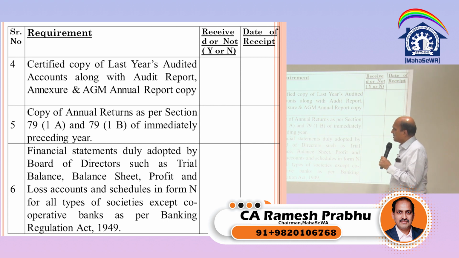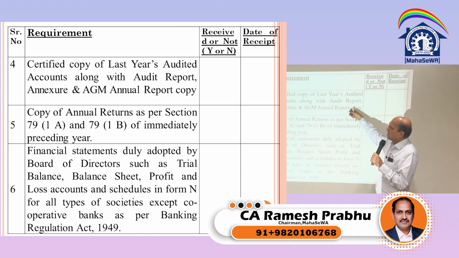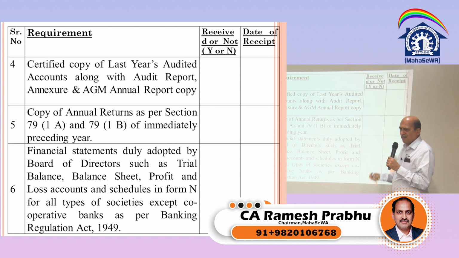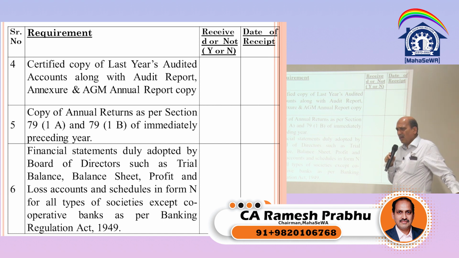Annual return as per section 79(1)(a) and 79(1)(b) of the immediately preceding year. Now what happens, if the last year's accounts are taken, we also need to ask for the annual returns. Many of the societies, even today, are not filing the annual returns. But I am seeing that even in the audit report we don't mention it. These are the mandatory returns.